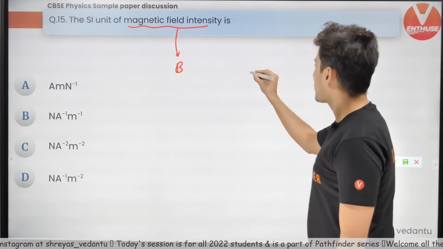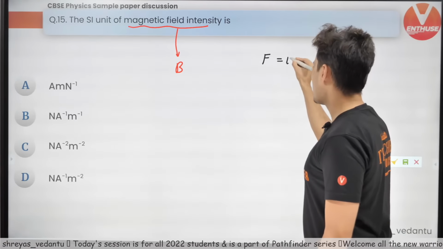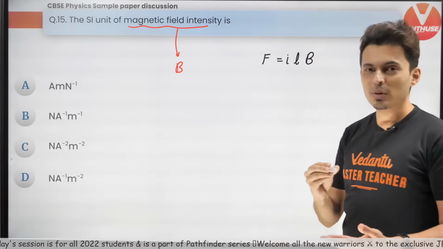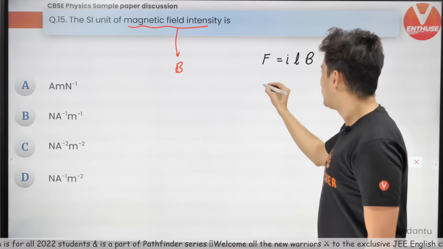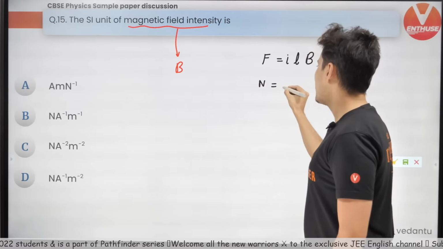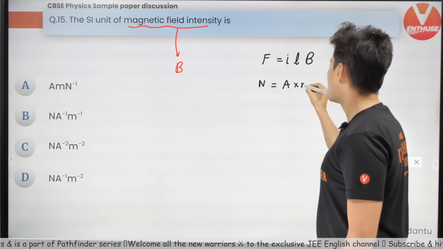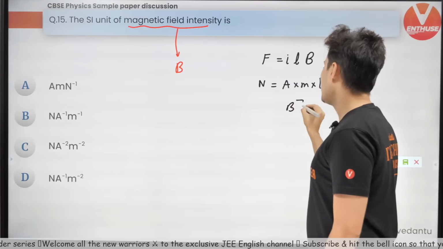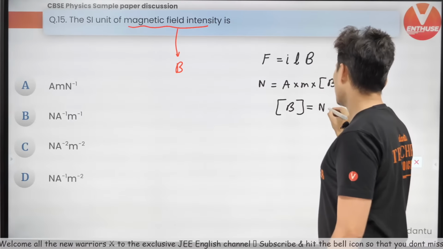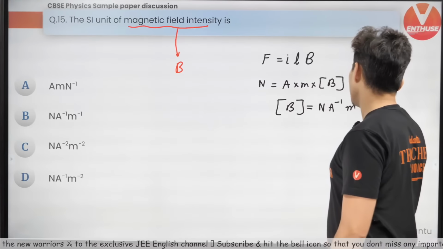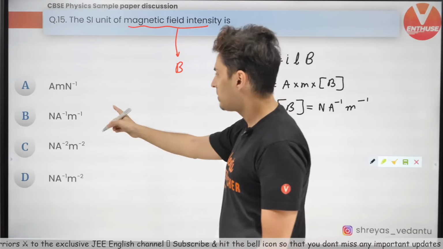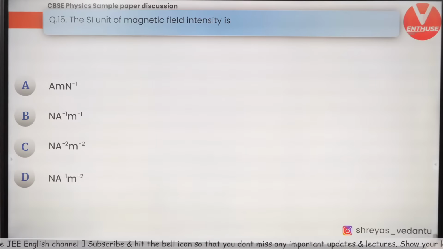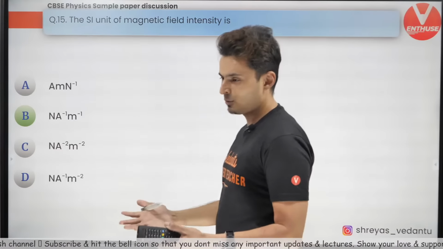Okay, so I can say force is equal to I into L into B. You know this standard formula. Force acting on a current carrying wire. Force is in Newton, current is in ampere, length is in meter, and magnetic field is what you want to know. So magnetic field's unit will be Newton per ampere per meter. So Newton per ampere per meter, that is option B. Yep, that's it. Very good. That's all. You just need to remember a formula.